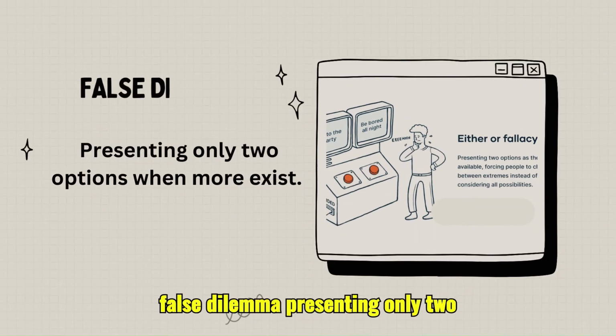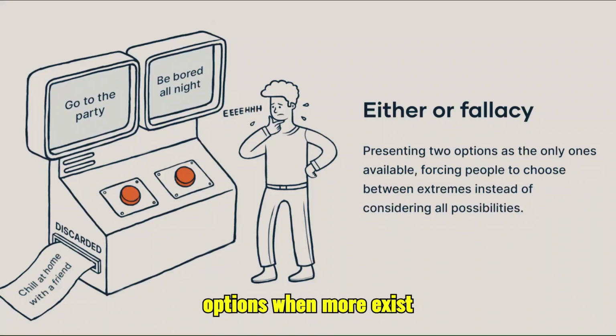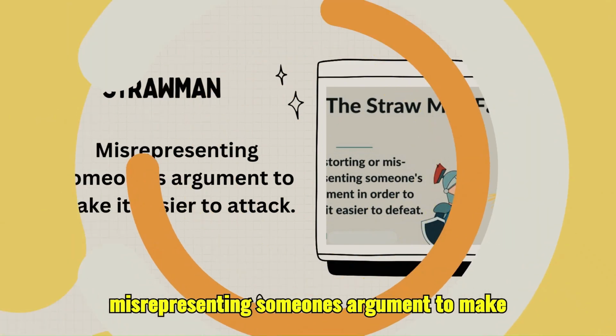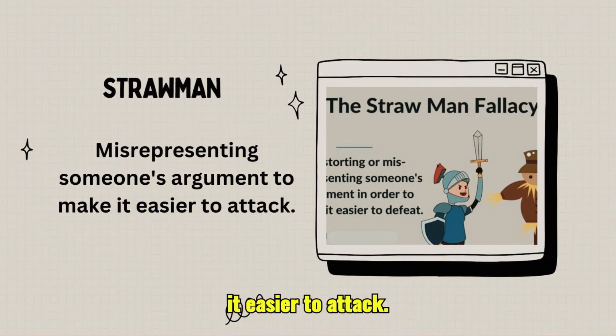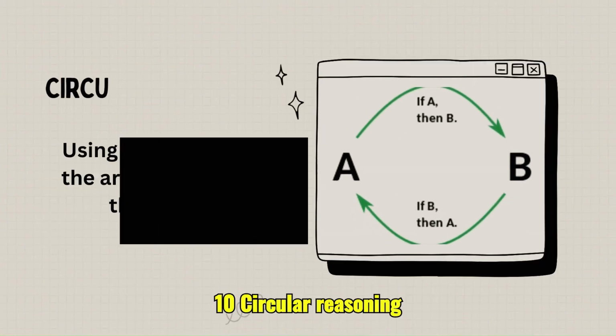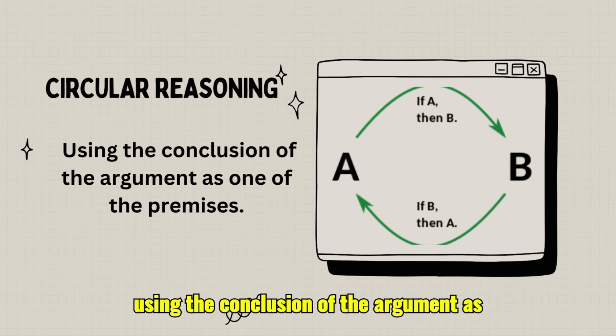8. False dilemma. Presenting only two options when more exist. 9. Straw man. Misrepresenting someone's argument to make it easier to attack. 10. Circular reasoning. Using the conclusion of the argument as one of the premises.